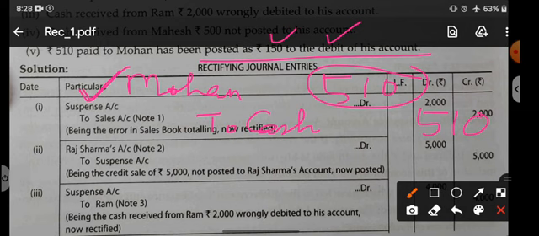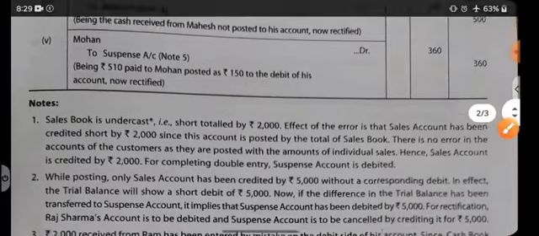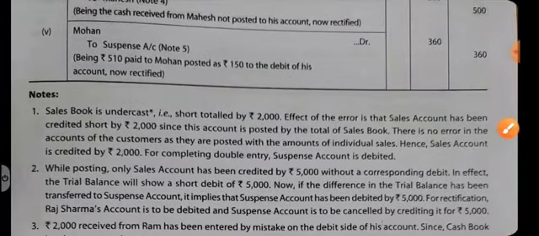So right now Mohan should be debited. He has been debited, but only the amount is wrong. And wrong means the amount is less. So how much less? 360 rupees are less. So you should debit Mohan by 360 rupees again. Because 150 we have already written. If we write 360 again, then it will become 510. So you can see Mohan debit to suspense. Mohan has been debited by 360 rupees, which was less.